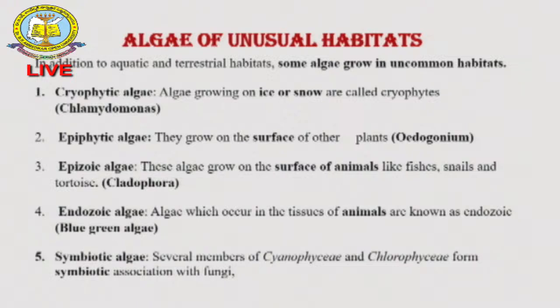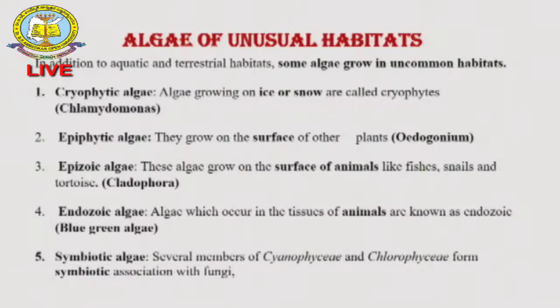Chlamydomonas is an alga that grows on ice. Depending on the pigments in Chlamydomonas, the ice looks pink or green, depending on the colors. The cryptophytic algae are nothing but algae growing on ice. The algal components growing on ice are called the cryptophytic type of algae.